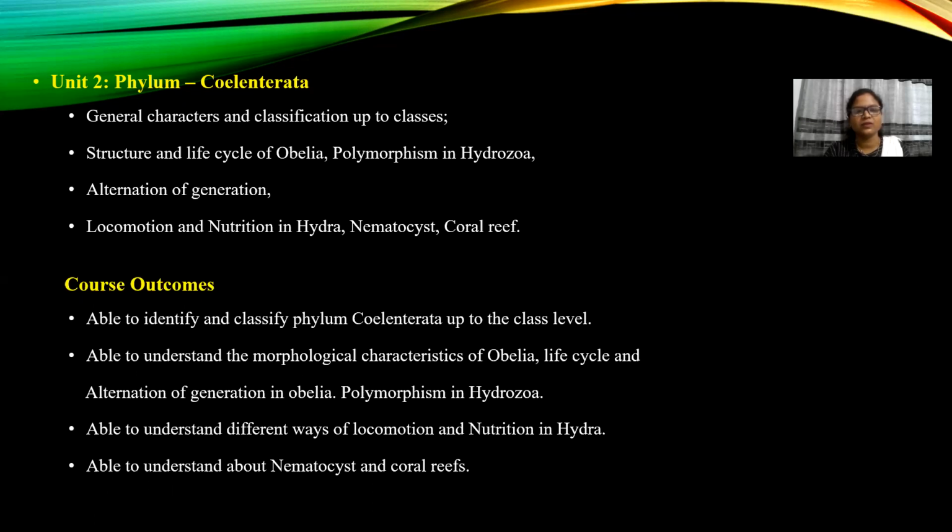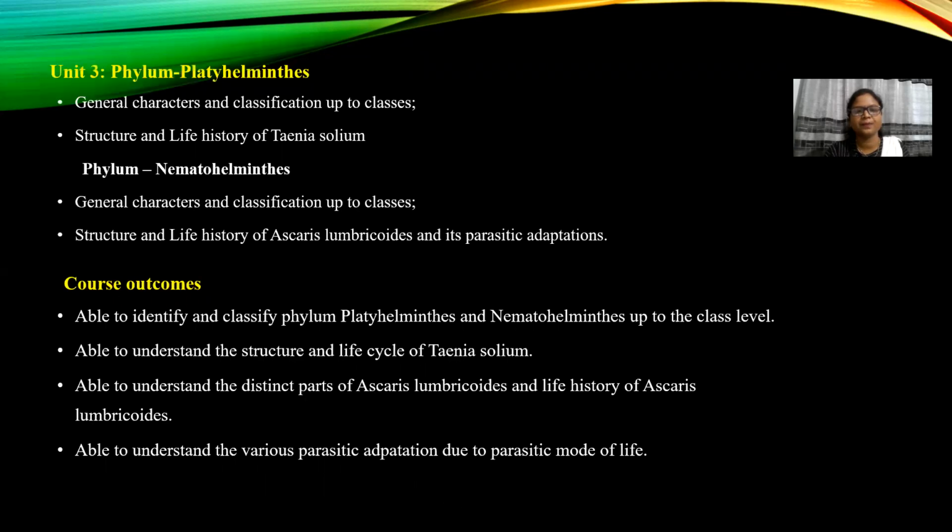Now the course outcomes of this unit. Students will be able to identify and classify phylum Coelenterata up to the class level, understand the morphological characteristics of Obelia, life cycle and alternation of generation in Obelia, and polymorphism in Hydrozoa. They will understand different ways of locomotion and nutrition in Hydra. Students will also understand nematocyst and coral reefs.